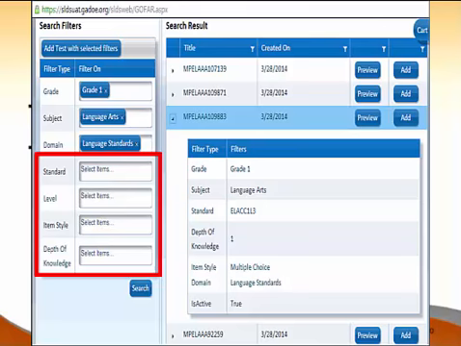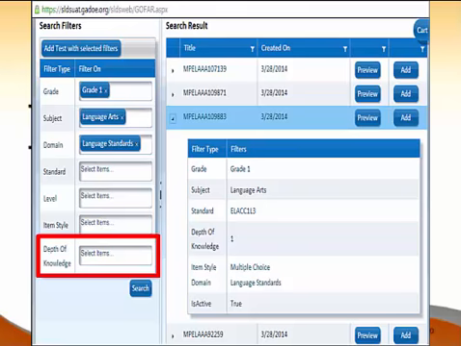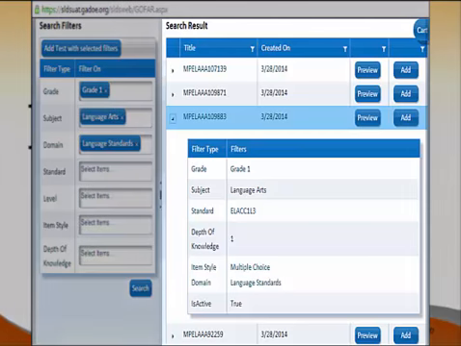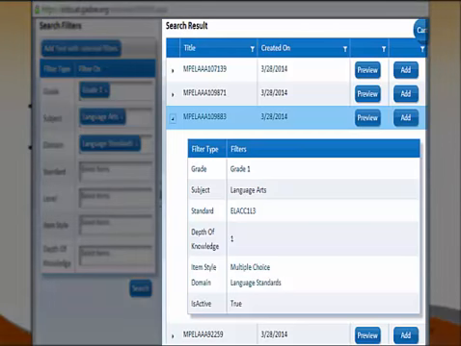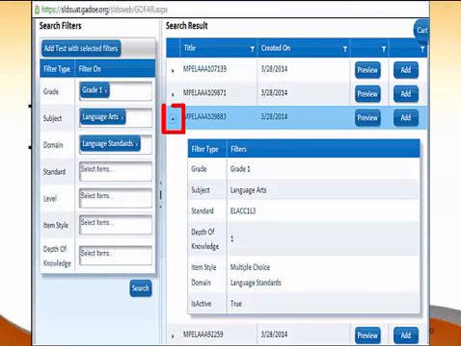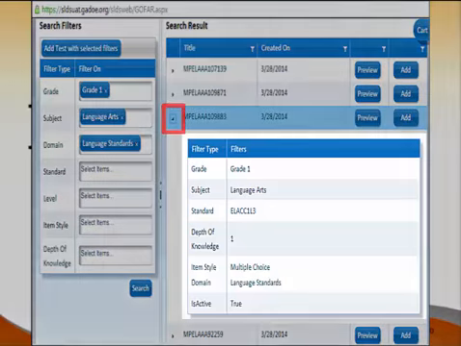For one, you can even look up by depth of knowledge. We have items that are 1, 2, 3, 4, and I believe there may be even a few 5s. But once you find what you want, you just click search. Then those items will come up over here. If you click on this little arrow here, that's going to pull up what we call the metadata.